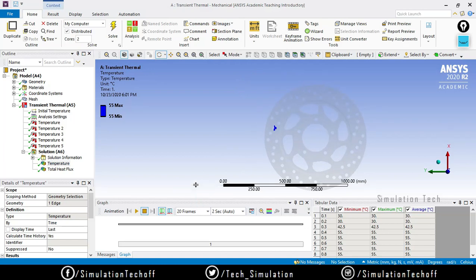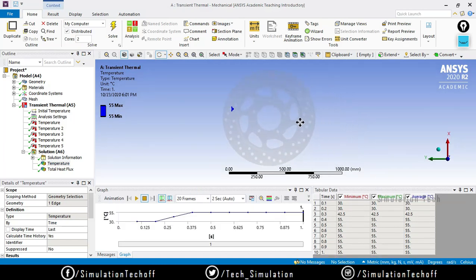Okay, the temperature distribution is not actually shown here because we have not yet applied any convection over here.